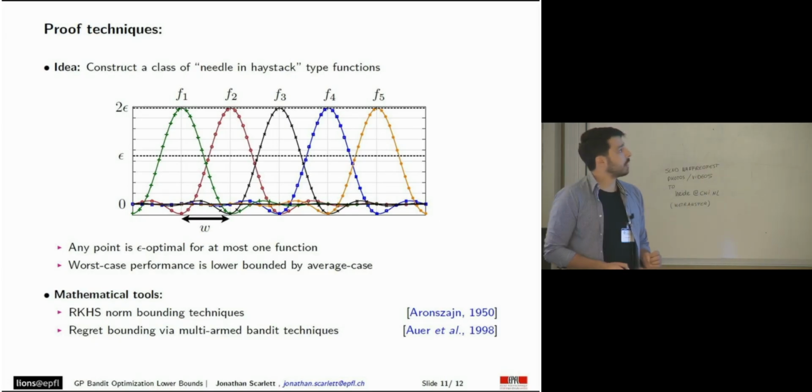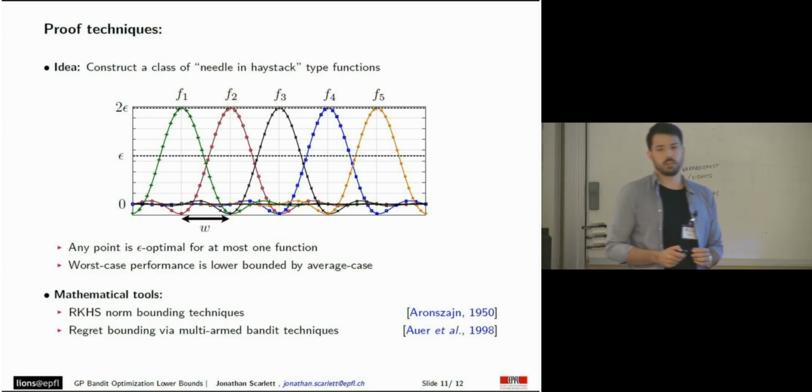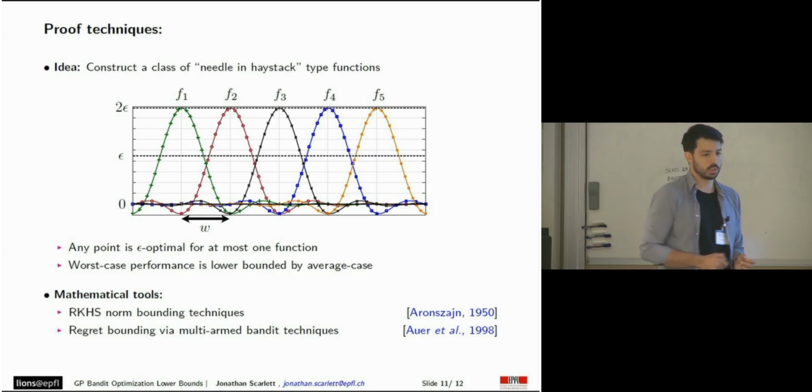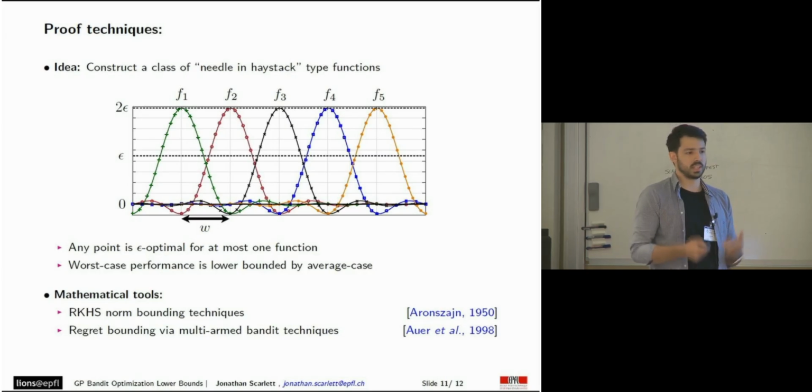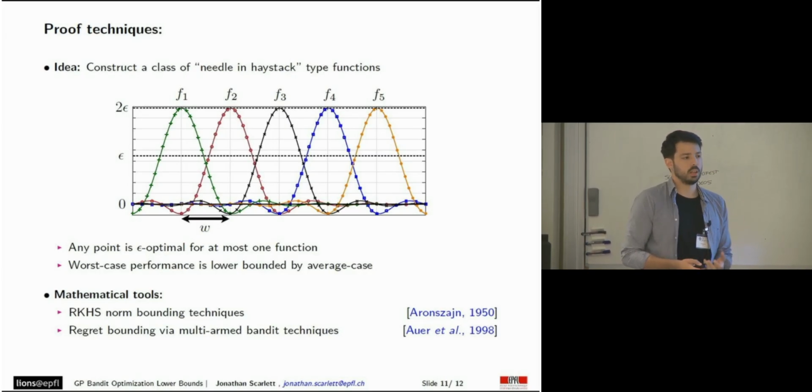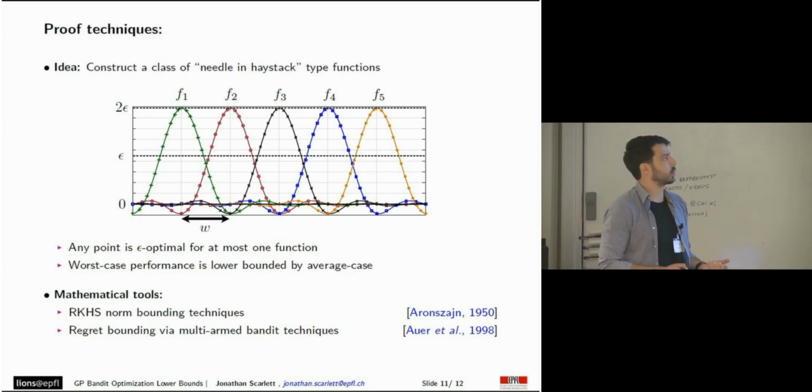Now, if the true underlying function that we want to optimize is uniform on this finite set of functions, then the problem of simple regret not exceeding some value epsilon is basically equivalent to identifying the correct function index.